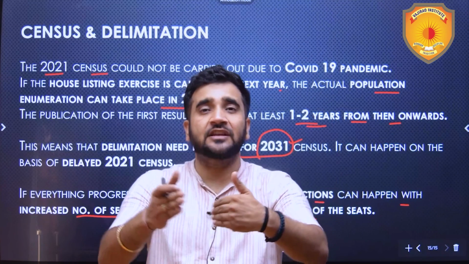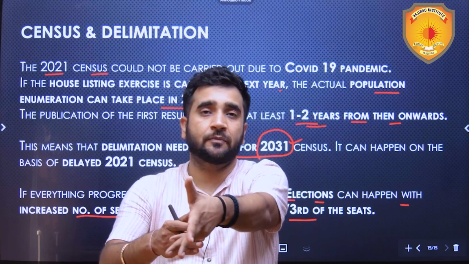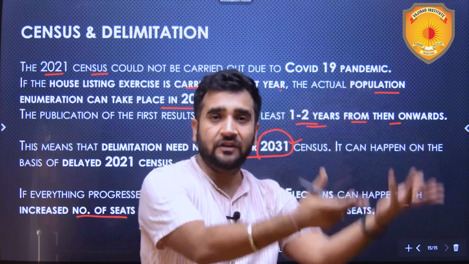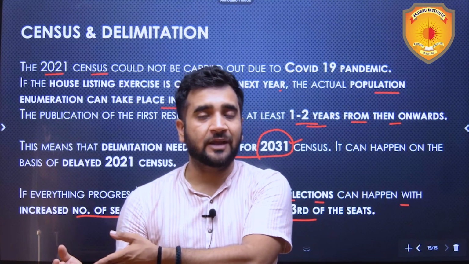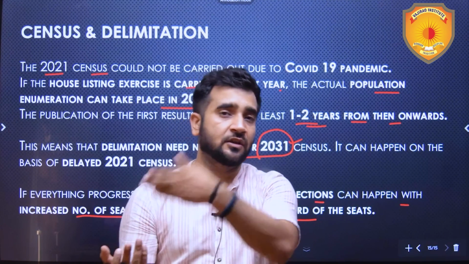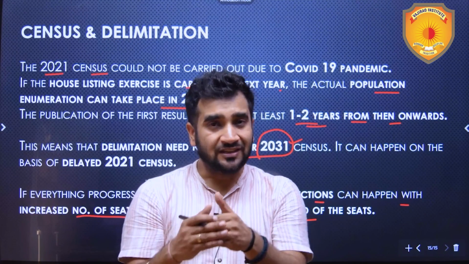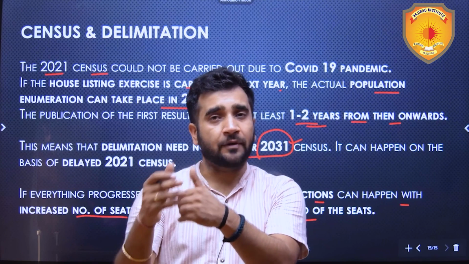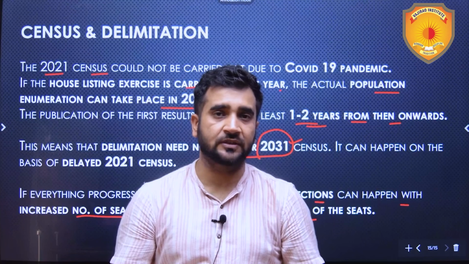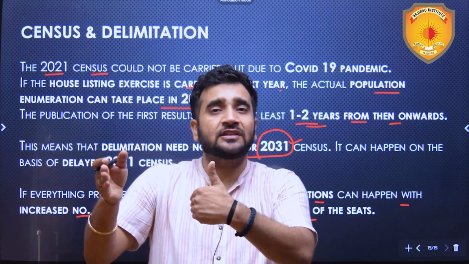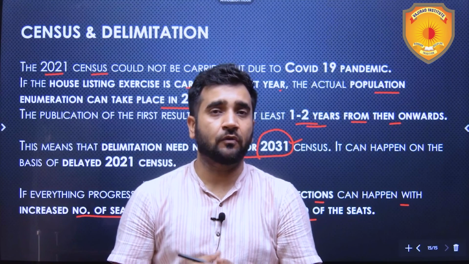Now, if the seats are increased in 2026, it does not mean that after the next census also we will be increasing the number of seats. Again, that cycle will start. The states which are following the family planning norms will be disincentivized or punished as compared to the states which are not following. So this increase in the number of seats is going to happen once in a time only. And I think if it happens, it will happen in 2026. And with that number of increased seats, then give 33% women reservation. No more women will be there.